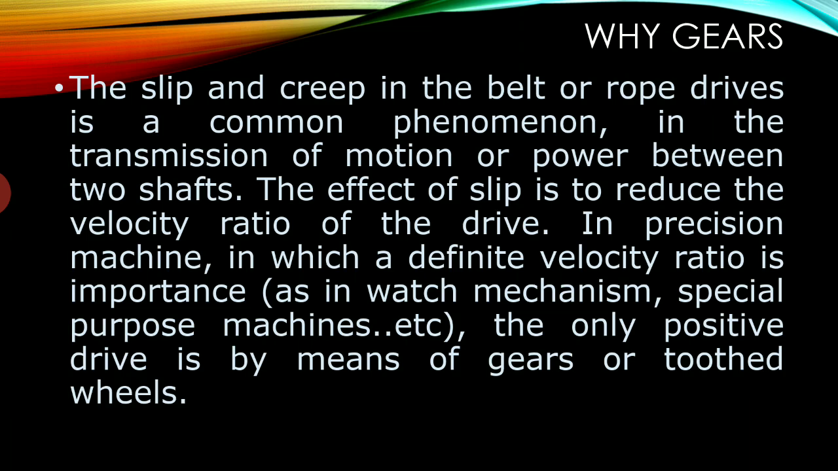In precision machines, in which definite velocity is important, for example in a watch or any other machine, the only positive drive is by means of gears or toothed wheels. That means if you want a positive drive, the only thing we have is gears.